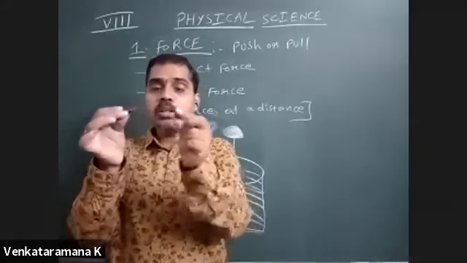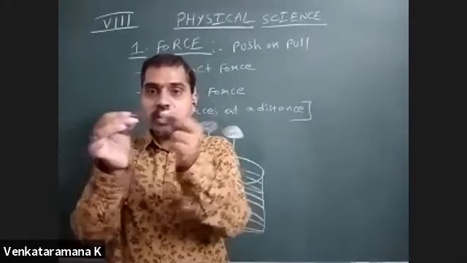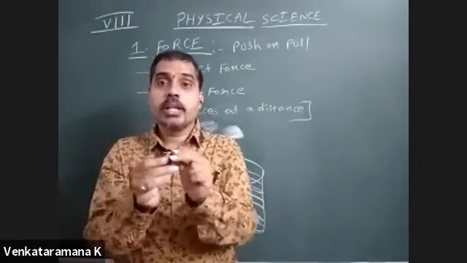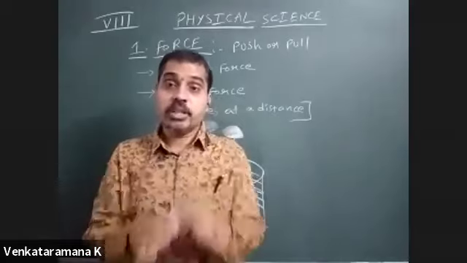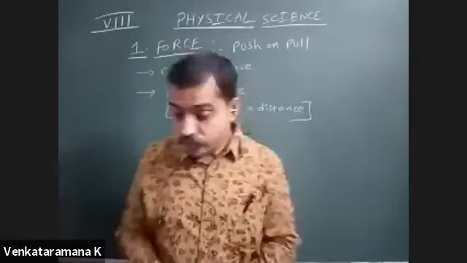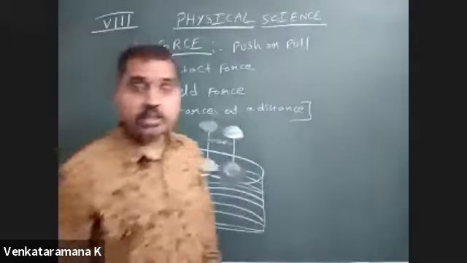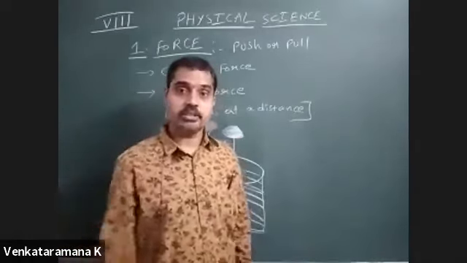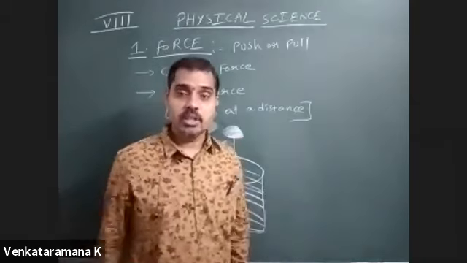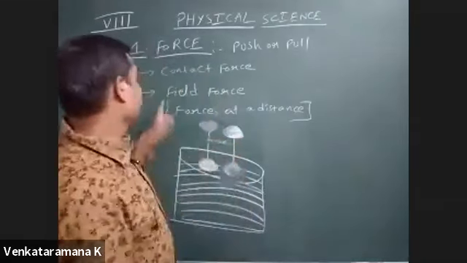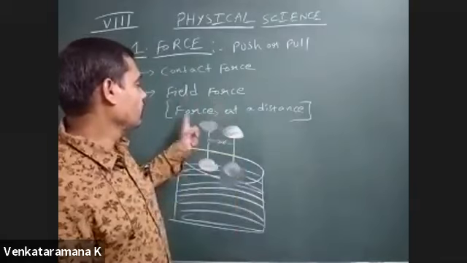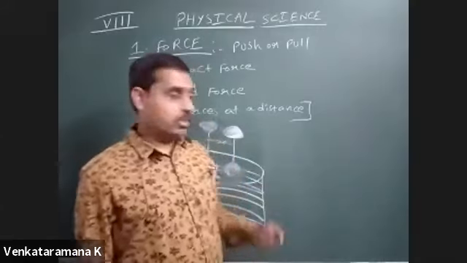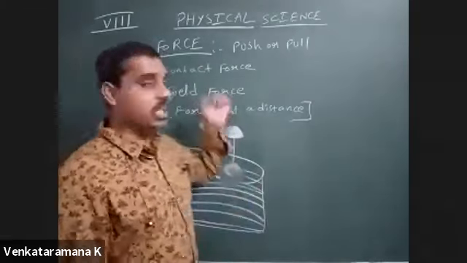Before they are in contact, some forces are acting which make them attract. That we call magnetic force. Magnetic force is due to the field created by a magnet in the surrounding area of that particular magnet. That we call magnetic force, field force or force at a distance. In this way, we have discussed a little bit of examples of field force.